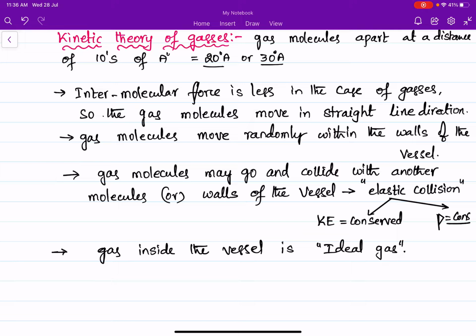As the intermolecular forces are negligible, we can consider this gas as an ideal gas. And another assumption is that collisions between molecules and the walls of the vessel, or between one molecule and another, are considered to be elastic collisions.